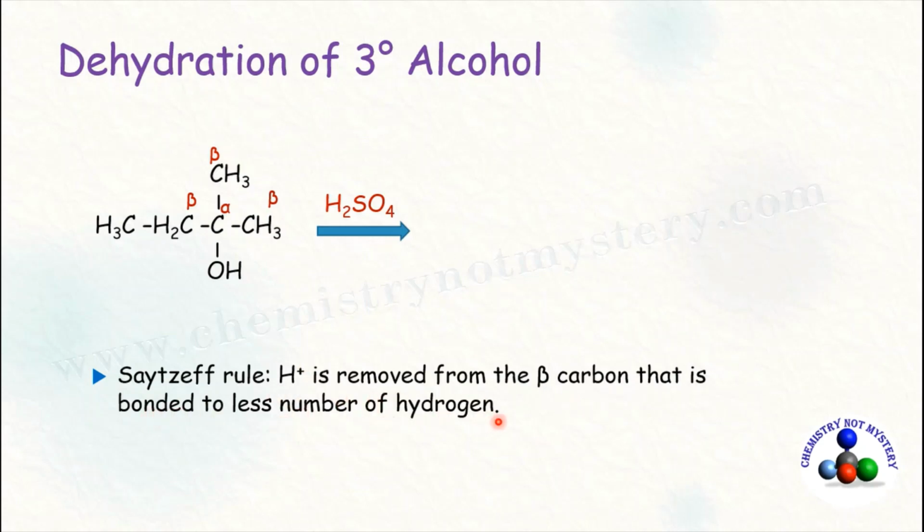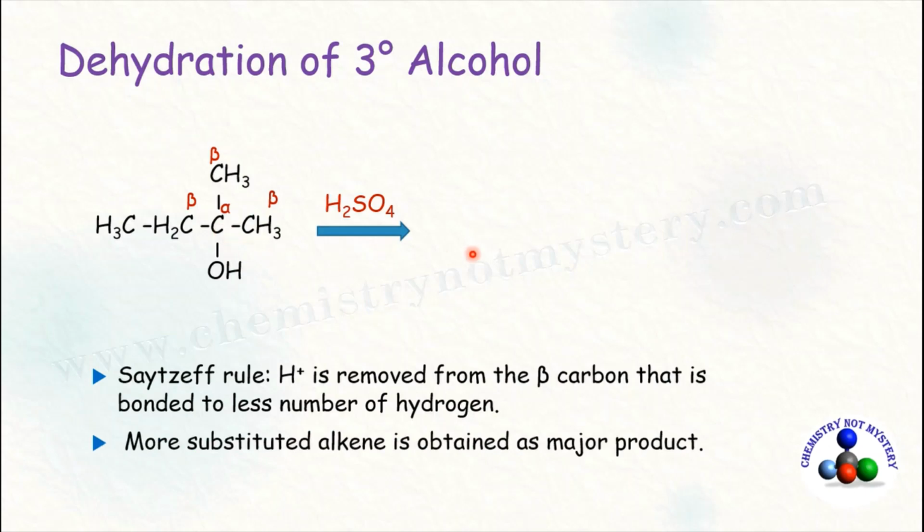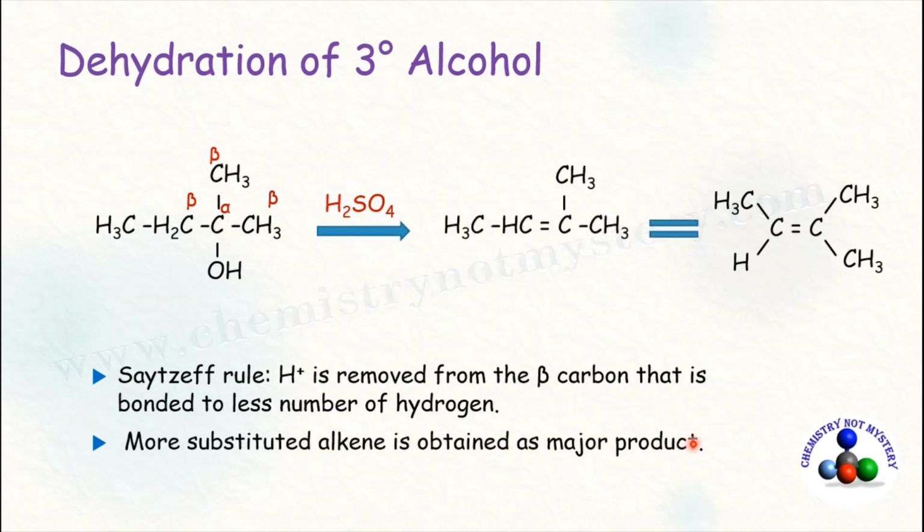According to Saytzeff rule, H plus is removed from the beta carbon that is bonded to less number of hydrogen. So we are going to remove hydrogen from this beta carbon and OH negative ion from this alpha carbon. As a result, the more substituted alkene will be obtained as the major product. So a double bond will be formed between alpha and this beta carbon and there will be 2 methyl substituents. Here the parent chain is 4 carbons long, so the name will be 2-methyl-but-2-ene. As there are 3 methyl substituents and 1 hydrogen, this alkene is trisubstituted, which is the major product of the dehydration of tertiary alcohol.